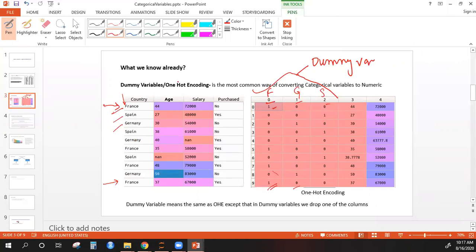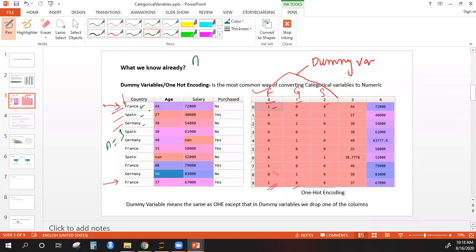Now what is the difference between dummy variables and one hot encoding? As I said, there is a small amount of difference. So what is that difference? You may remember that when we create dummy variables, we generally drop one column. So if there are n unique levels in your data, n is 3 here because we have 3 unique names of countries, we generally drop one of them.